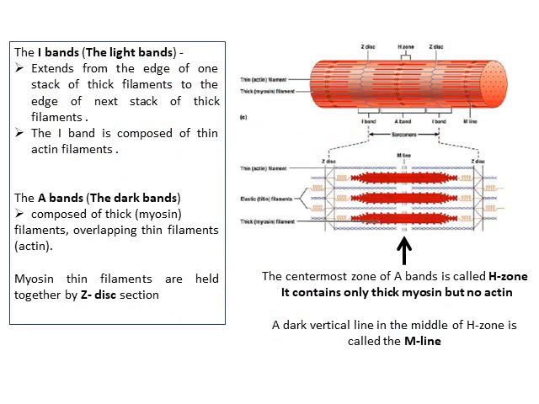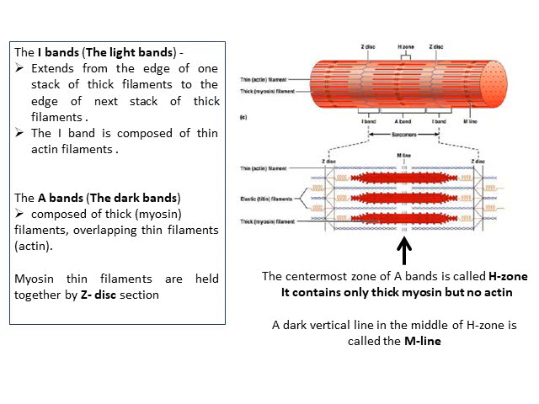So when you observe under the microscope, you can see the striations. Under the microscope, each myofiber is seen with alternating light and dark bands. Light bands are called I bands, which extend from the edge of one thick filament to the edge of the next thick filament. These I bands are lighter in color, so they are also called light bands, and they are composed of thin actin filaments only.